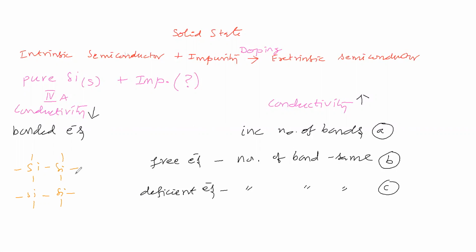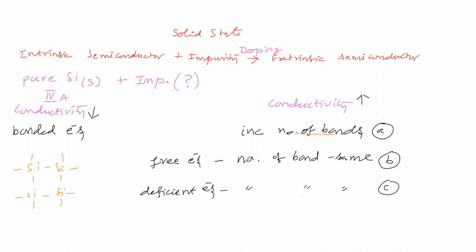Is it possible to raise the number of bonds? Yes, one possibility is there. What is that possibility? Dative bonding. That is possible if it is a complex. If it is going for a complex, we can consider a dative bond. Normally, no, it is not possible in the normal sense. Therefore, we will leave this point.